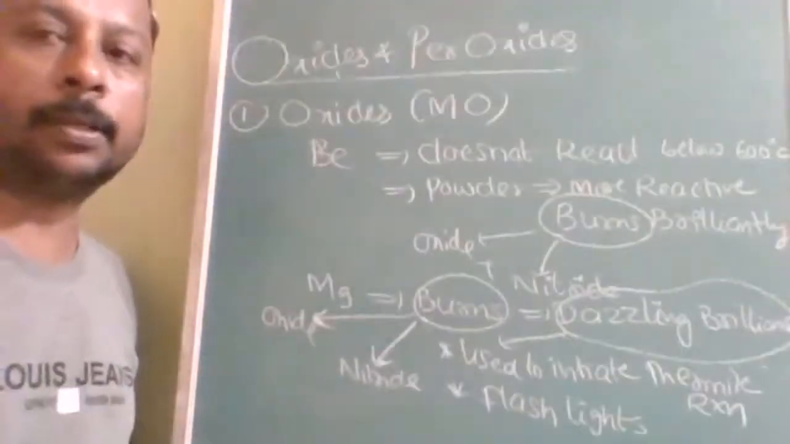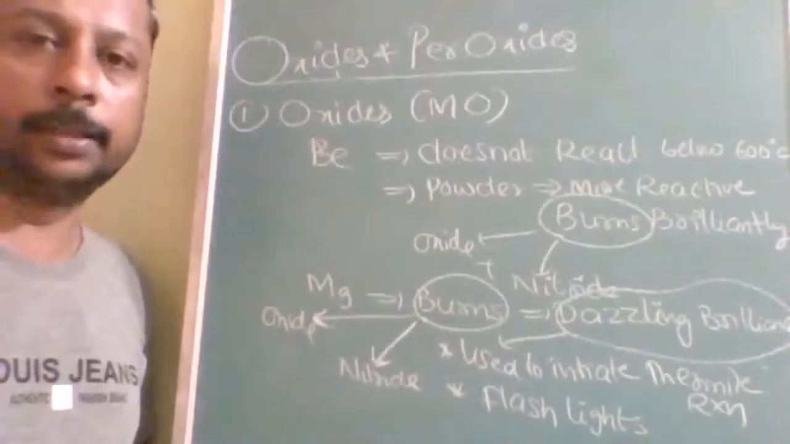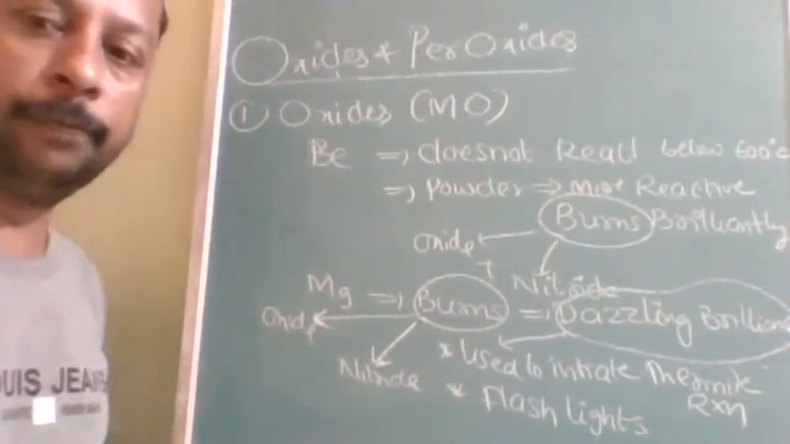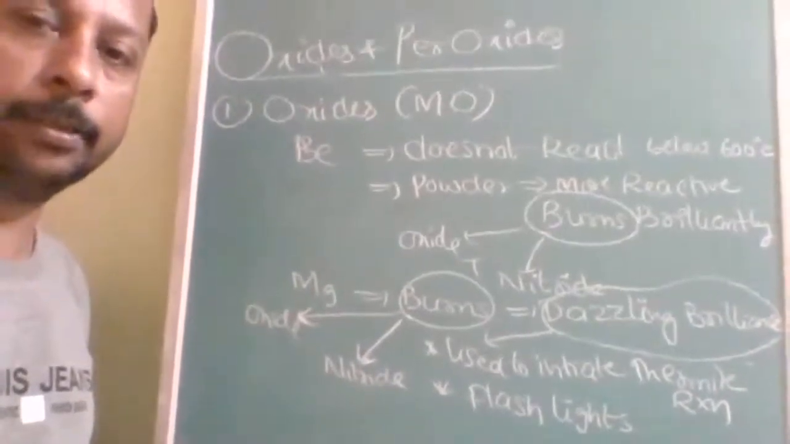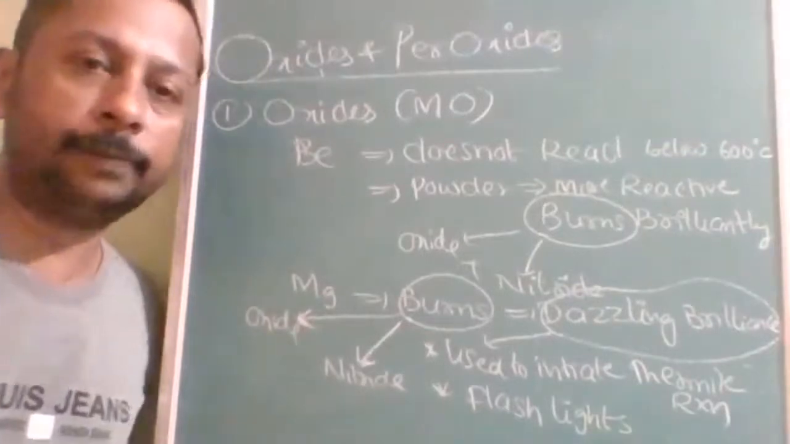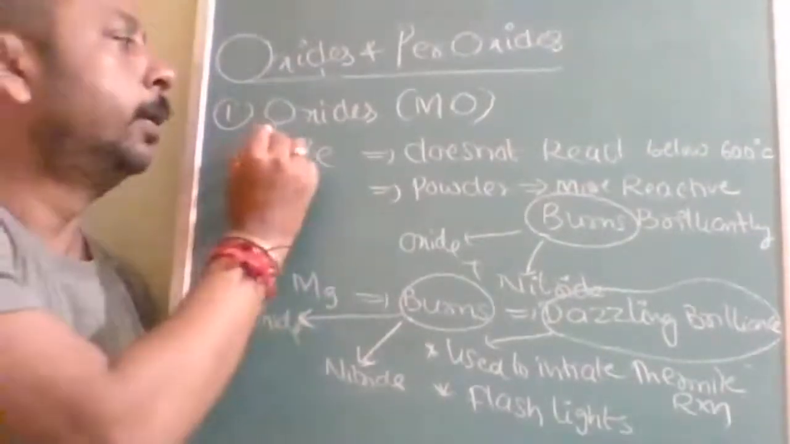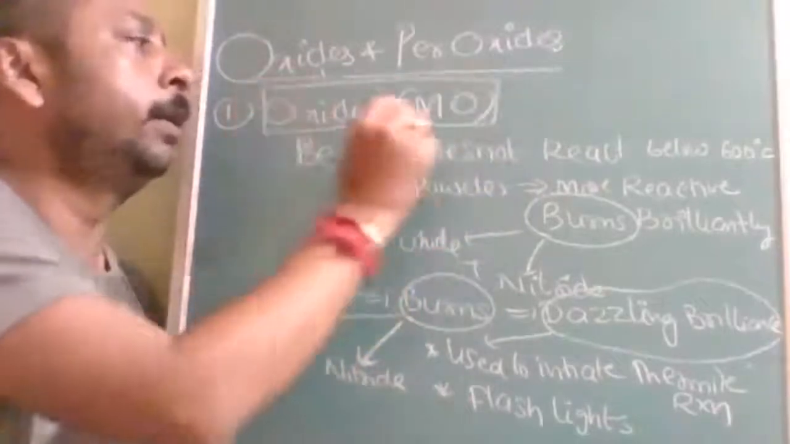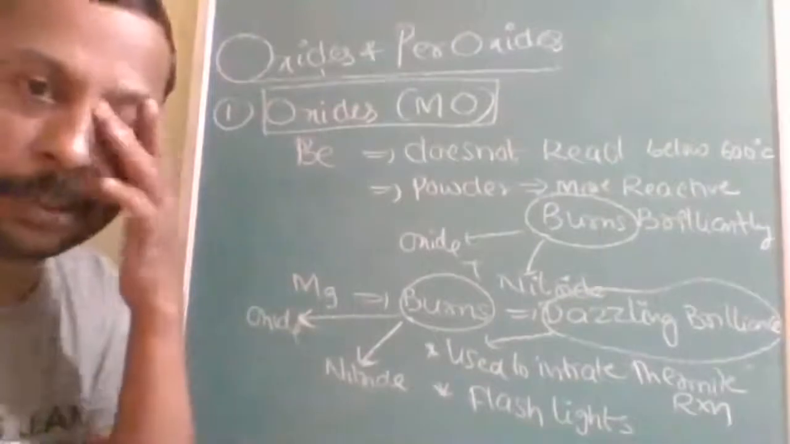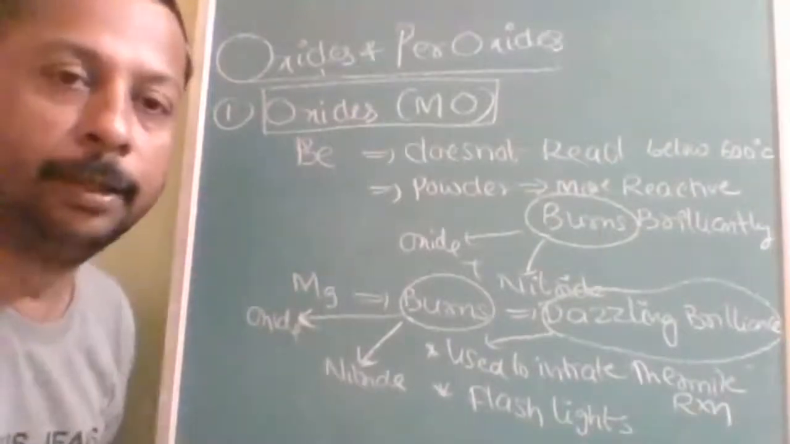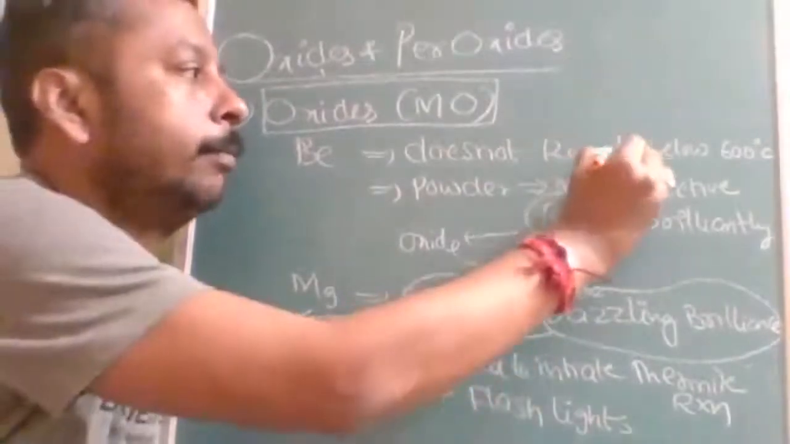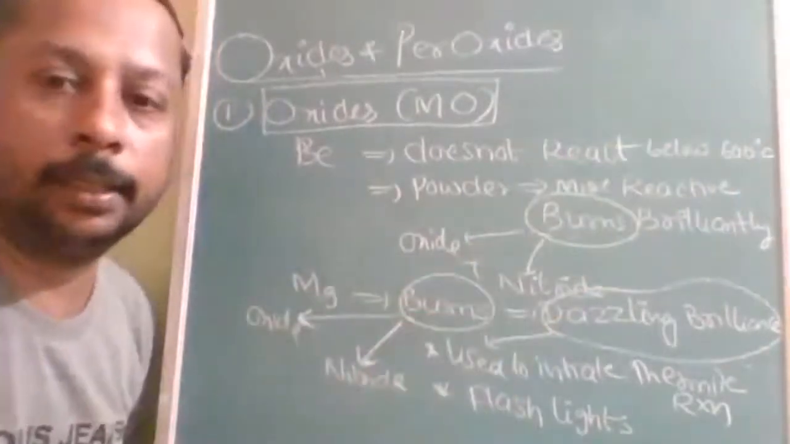Next is oxides and peroxides. These are very important sentences, so try to read and write them as they are, but after the explanation. First of all, the general formula of oxides will be MO. Let us start with the first and special element. What is that special element? Beryllium. Beryllium does not react below 600 degrees Celsius.